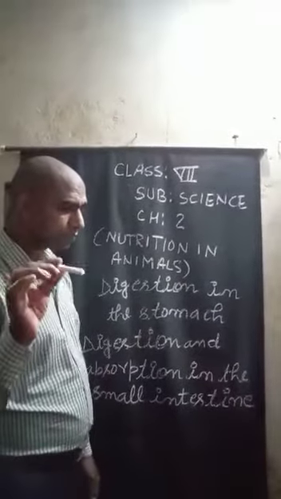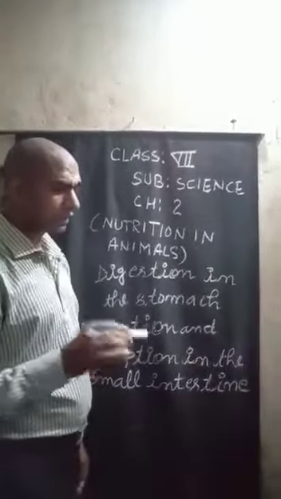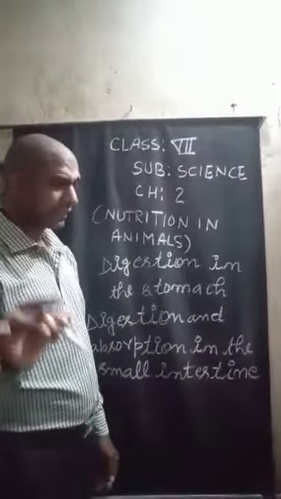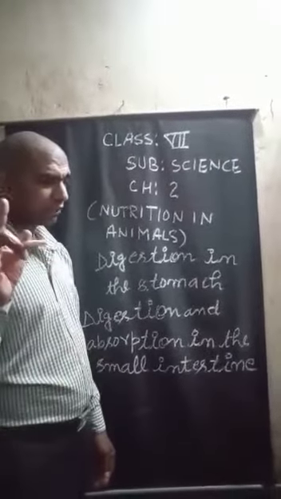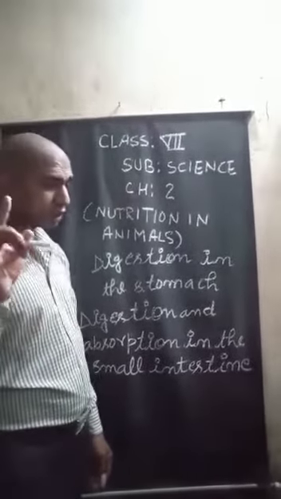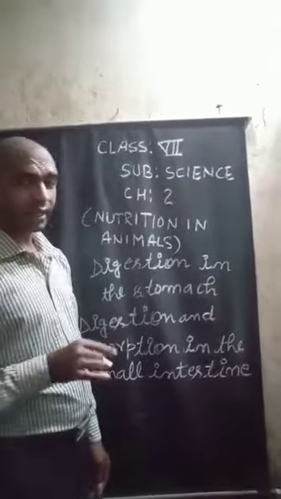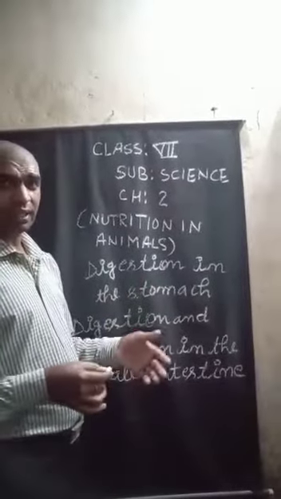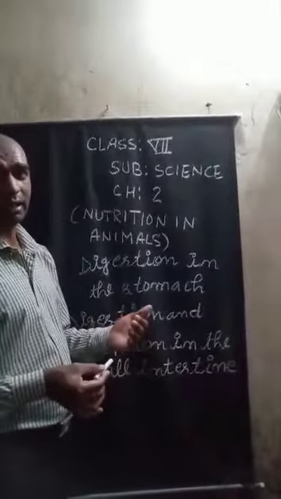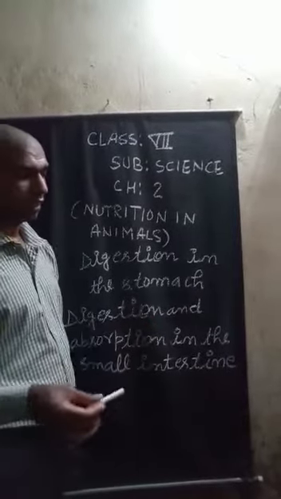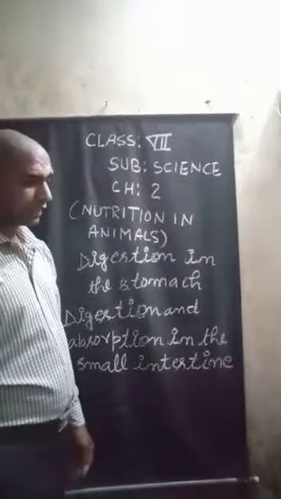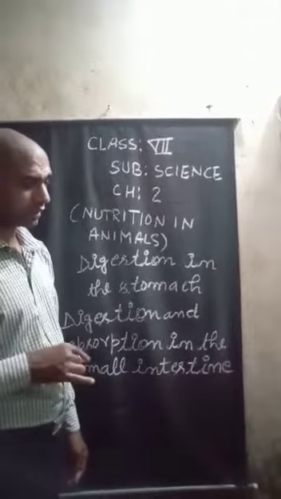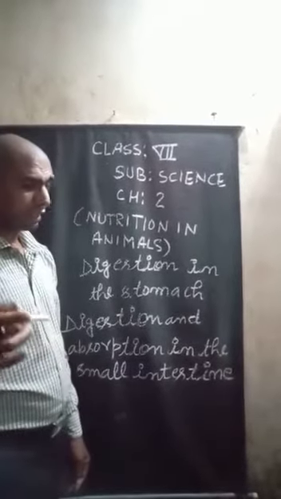The walls of the small intestine secrete digestive juices. The liver secretes bile, which is stored in the gallbladder. Bile is released into the small intestine when needed.